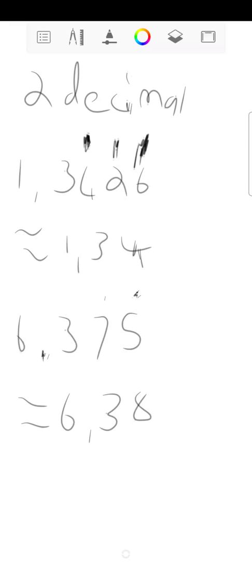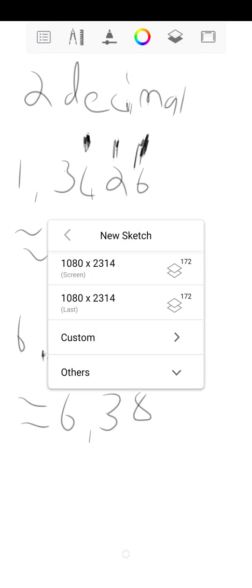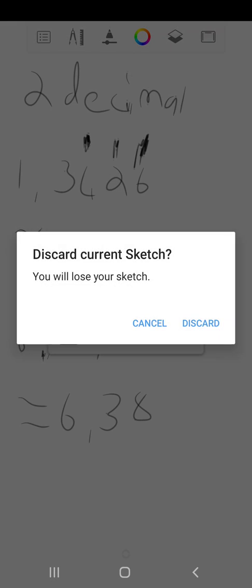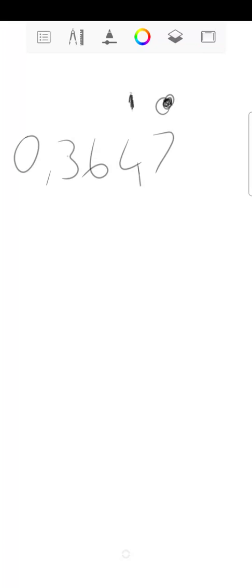There is going to also be a time where you have to look at the whole decimal. Right. So if I have over here 0 comma 3 6 4 7, and I ask you to round off to 2 decimal places again, we are looking at that 6 over there, but we need to concentrate on 4 and 7 to either change that 6 to a 7 or leave that 6 as a 6. So I'm first going to look at this 7 over here. Very important. Is this 7 going to affect this 4 over here? Yes, it will. So then it is going to be 0 comma 3 6 5.